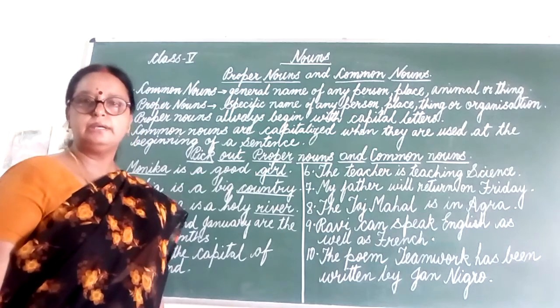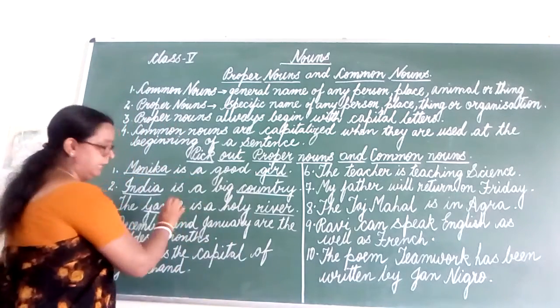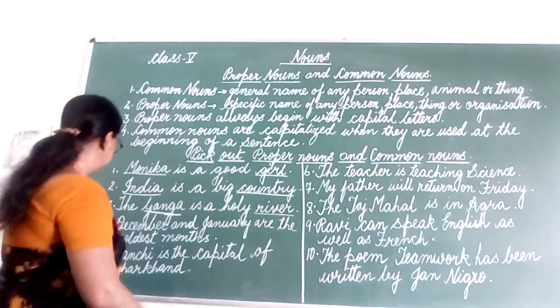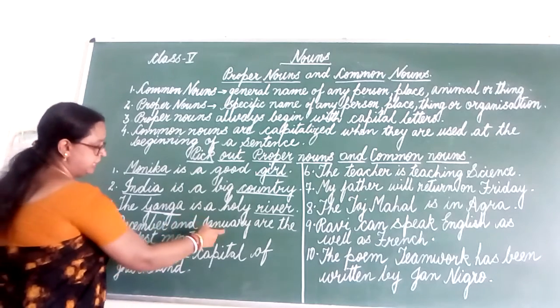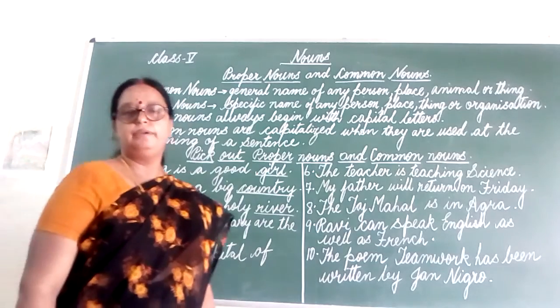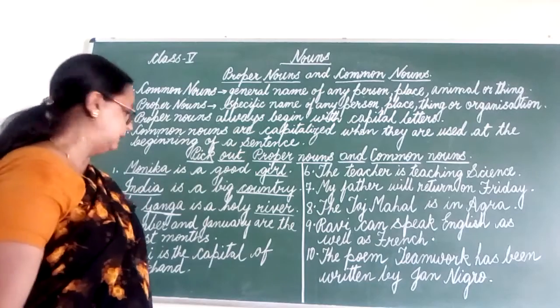River is, yes, common noun, and Ganga, it's the name of the river, so it is proper noun. In the fourth sentence, December and January are the coldest months. Now students, how many nouns are there in the fourth sentence?